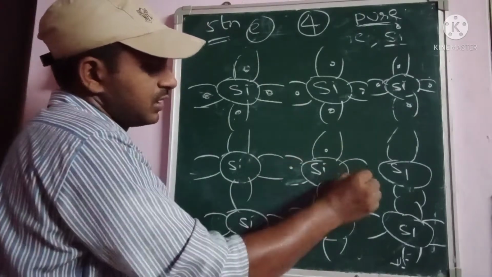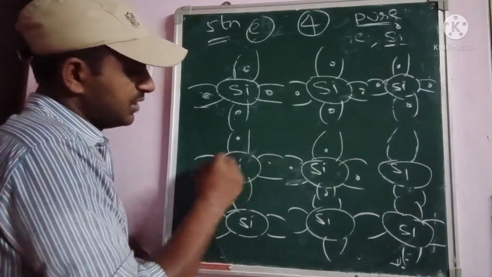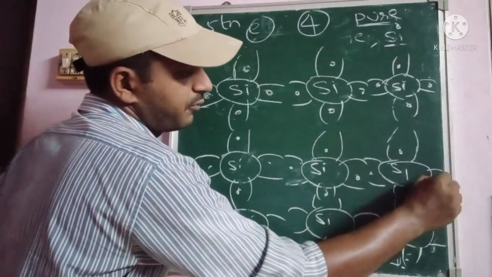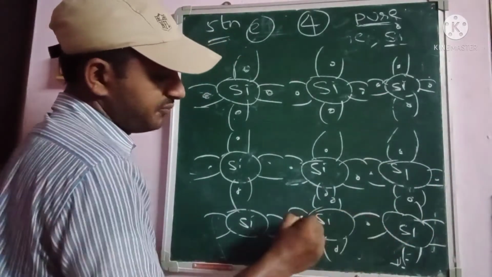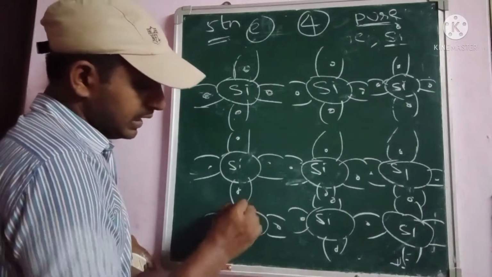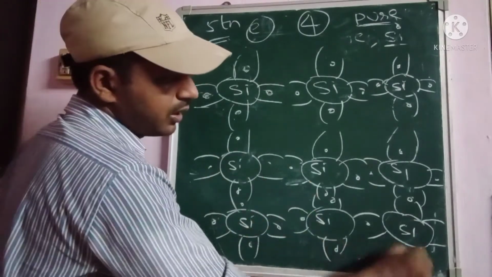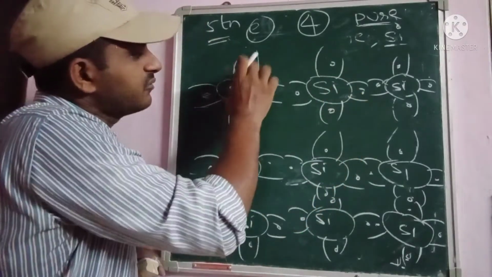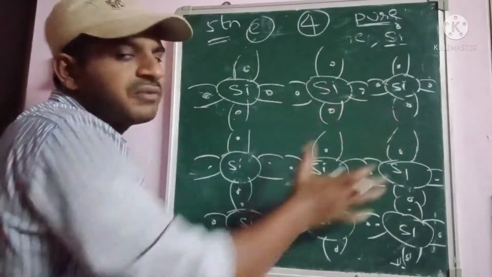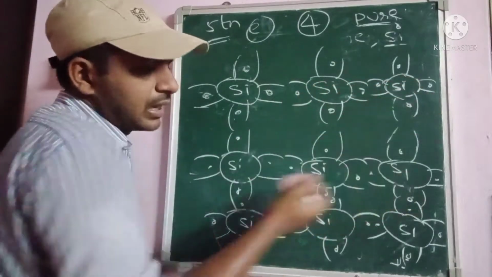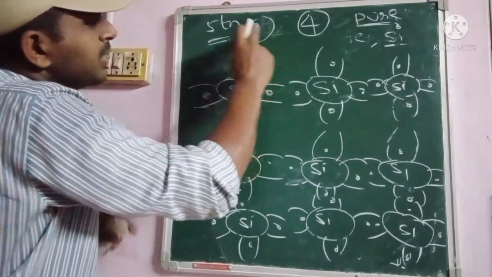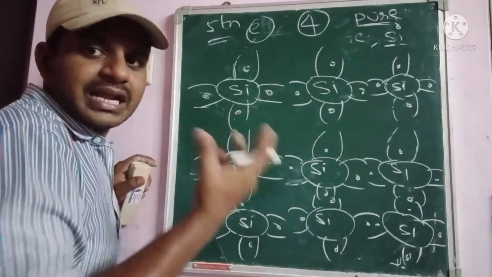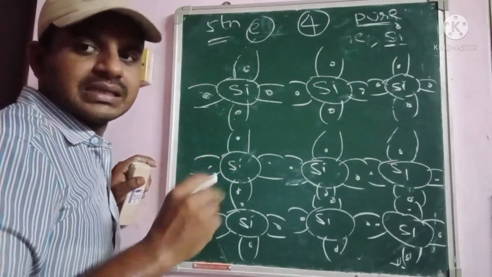All those different combinations, 1 2 3 4, like this, 1 2 3 4, like this. There are different types of bonds. 4 valence electrons are contained in all pure semiconductor materials like silicon, okay. But whenever we are adding fifth group elements, fifth group means 5 valence electrons, okay.